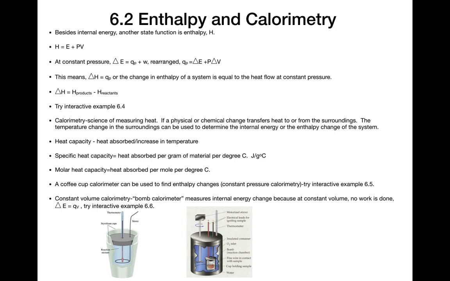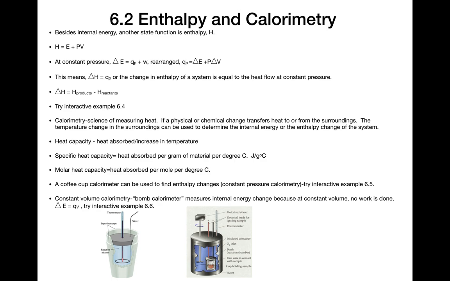Typically, we surround our chemicals with something like water, and we measure the change in temperature of the water. We say the water is the surroundings, and by measuring its change in temperature, based on the mass and the specific heat, we're able to calculate the energy that flows into the water and out of the system, or out of the water and into the system.